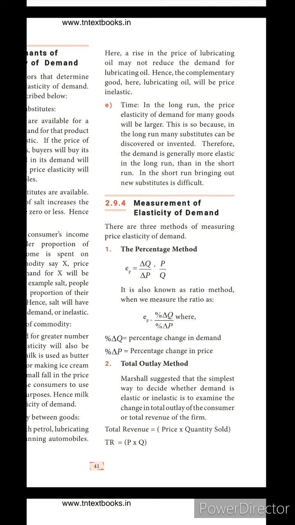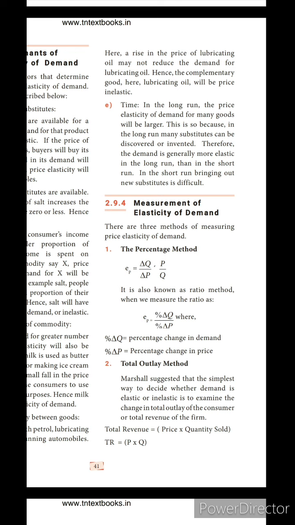Time. In the long run, the price elasticity of demand for many goods will be larger. This is so because in the long run, many substitutes can be discovered or invented. The demand is generally more elastic in the long run than in the short run. In the short run, bringing out new substitutes is difficult. Suddenly we can't bring new substitutes.